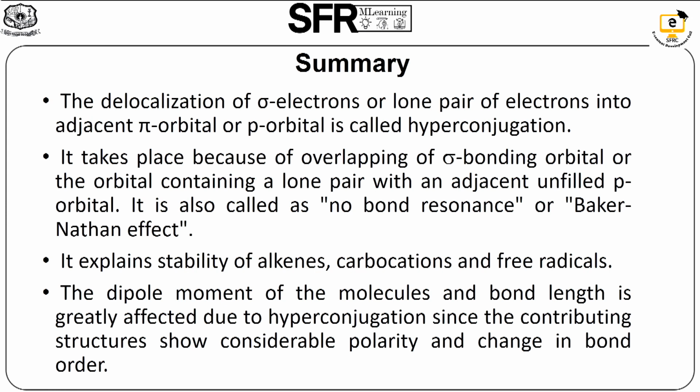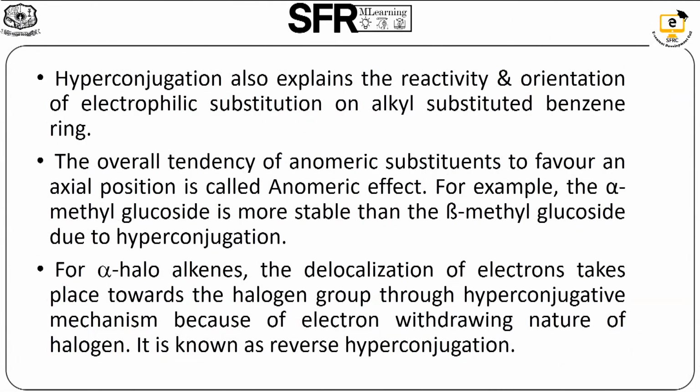The dipole moment of the molecule and bond length are greatly affected due to hyperconjugation, since the contributing structures show considerable polarity and change in bond order. Hyperconjugation also explains the reactivity and orientation of electrophilic substitution in alkyl substituted benzene rings.